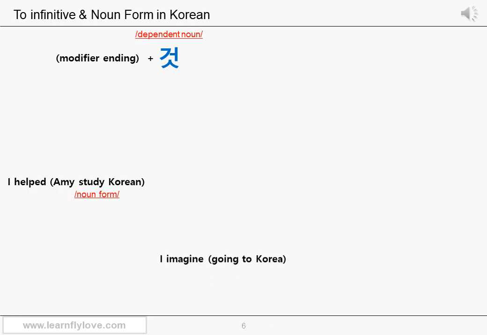Let's see the next sentence. I imagine going to Korea. It's the same. When you make this sentence in Korean, you turn the entire phrase going to Korea, or the -ing form going, into a noun form with a dependent noun 것 so that the entire phrase going to Korea can be used as an object of the verb imagine. Therefore, it doesn't matter if it's an infinitive or gerund in Korean. You just turn them all into a noun form so that the rest of the part can be an object of the main predicate. That's the Korean grammar, right?